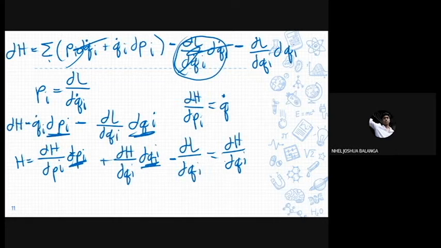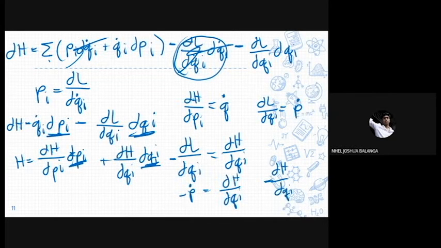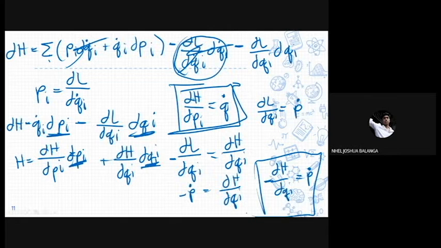However, we know from our previous lesson that the ∂L/∂q_i is actually what you call momentum dot, or ṗ. So we can say that the negative ∂H/∂q_i is equal to momentum dot, or ṗ. So we now have our Hamiltonian equations, these two. So that is now the Hamiltonian equations.